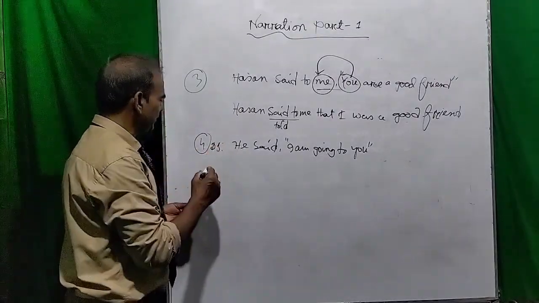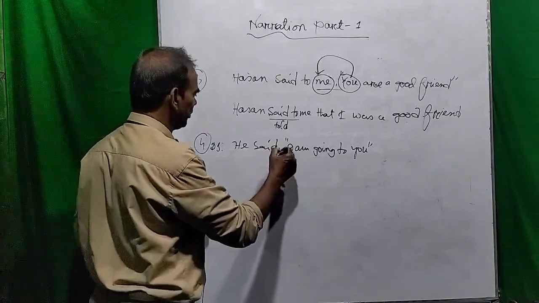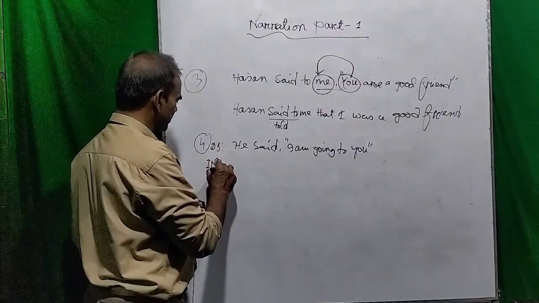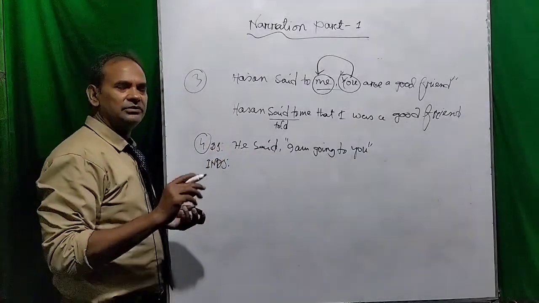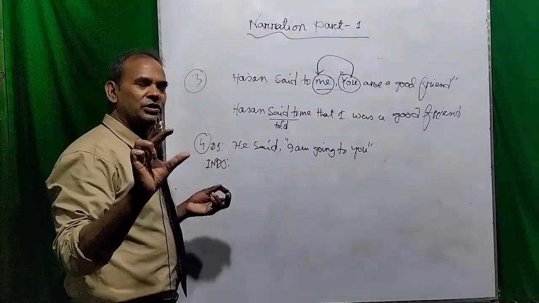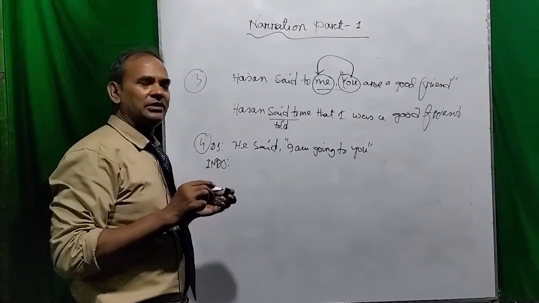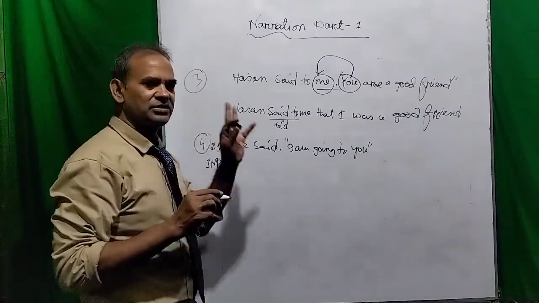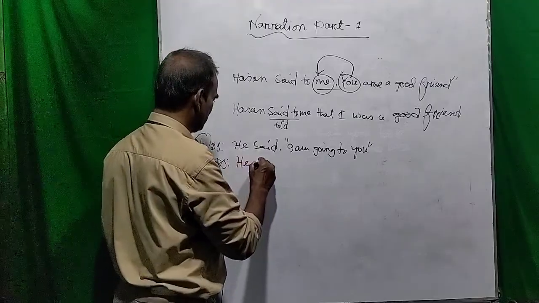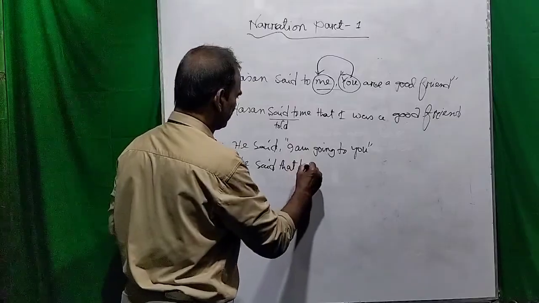And if you are going to make this into indirect speech, you have to change the tense because the reporting verb is in the first form. So when the reporting verb is in the first form, you have to change the tense. The foremost rule of changing the tense is that when the reporting verb is in the first form, you can change the tense. So dear viewers, he said that he.